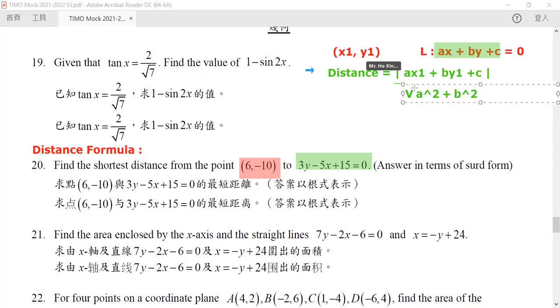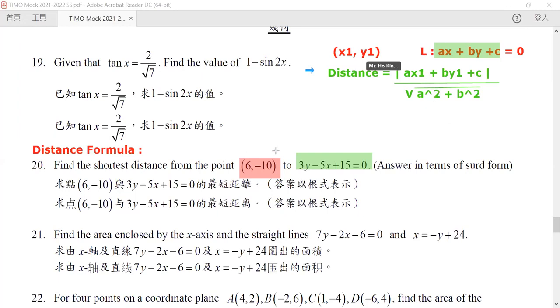Now what we want to find out in our numerator is actually the difference in the y coordinates from our point to our curve. But then we will change the direction by dividing by the root of a squared plus b squared to get the exact value of the distance.